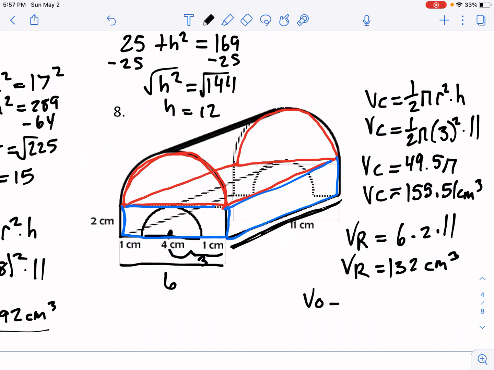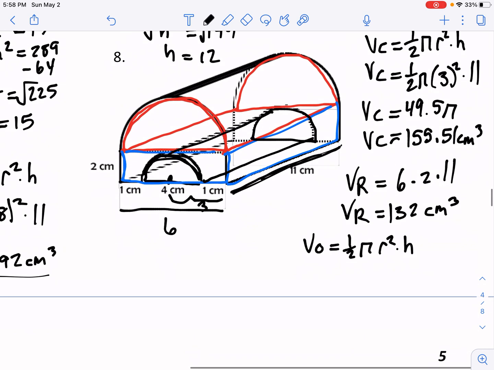So we have 1/2 pi r squared times h. Notice I went with a half again because this is half of a full circle. It's a semicircle, right? So we're going to end up with half a cylinder going from here to here, this being the other side of the base, and then back. We're going to find that volume, and then we're just going to subtract it from the total.